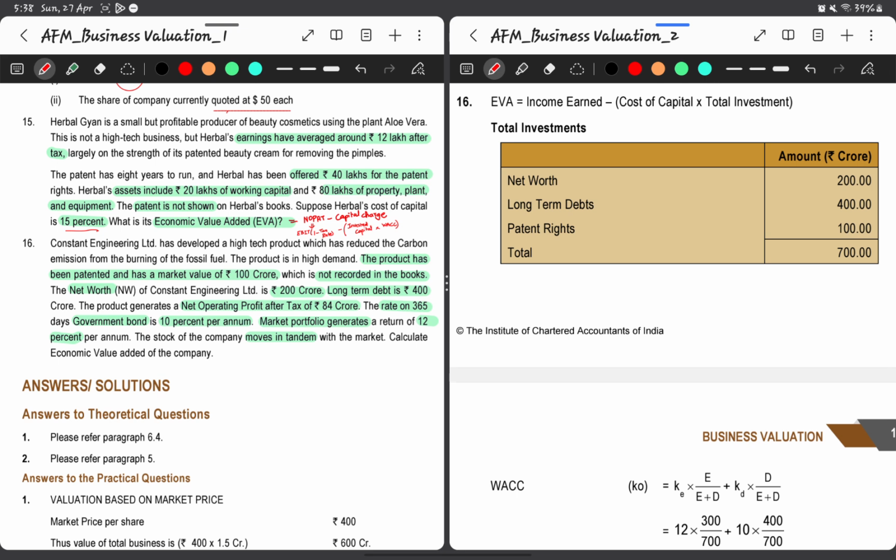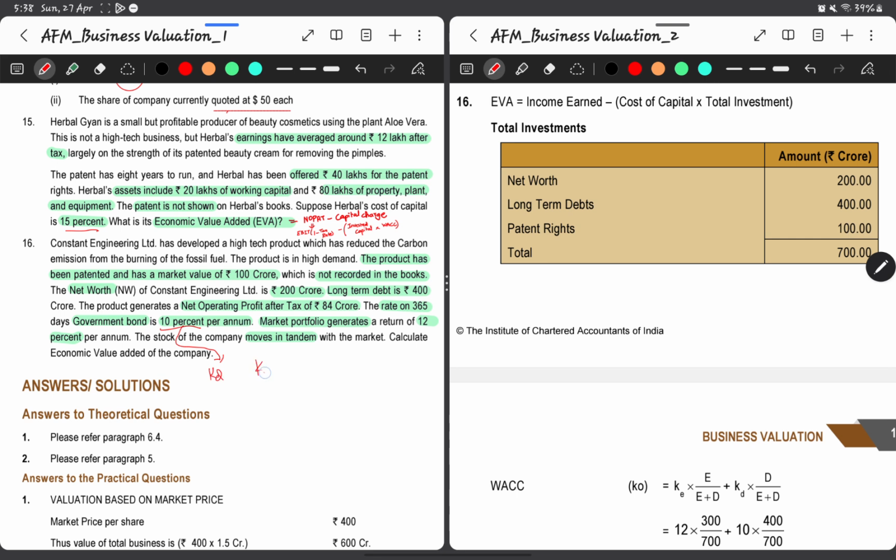And the question has not specified the tax rate also, so this 10% is assumed after tax, or considering the tax as 0, the after tax cost of debt also remains the same. So 10% can be considered as KD,